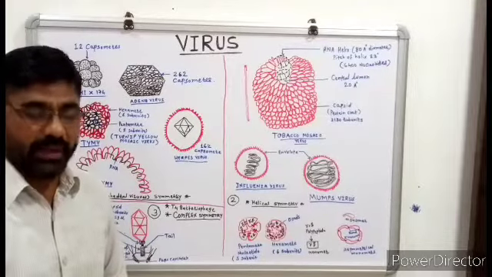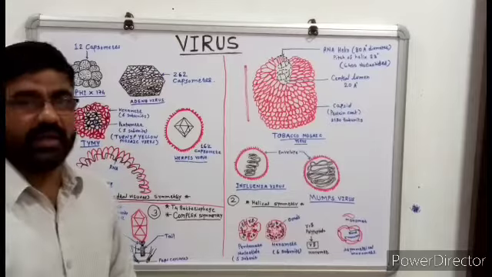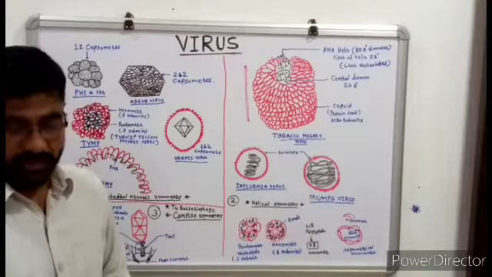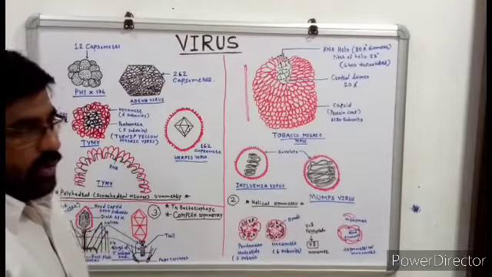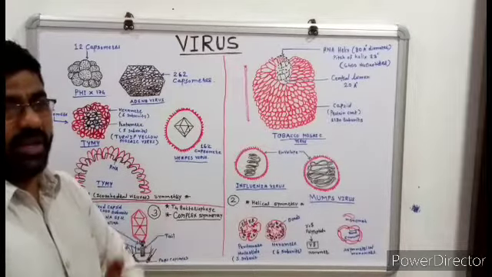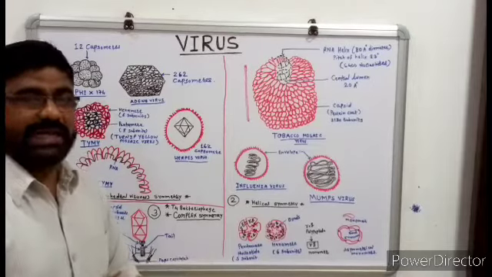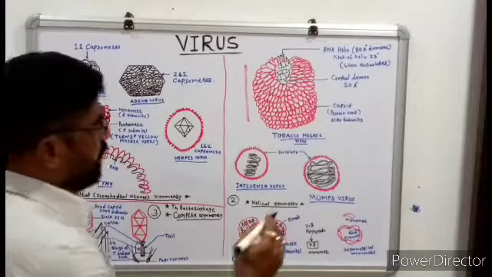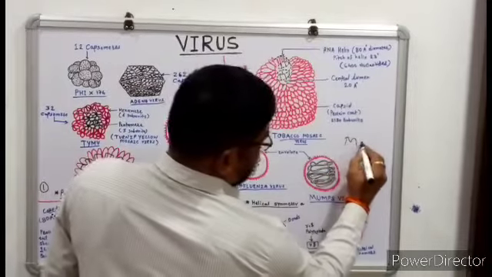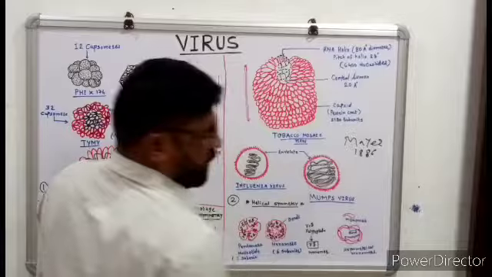First of all, viruses are not living cells. In the studies of various microorganisms by various scientists, Mayer first made observations in 1886.